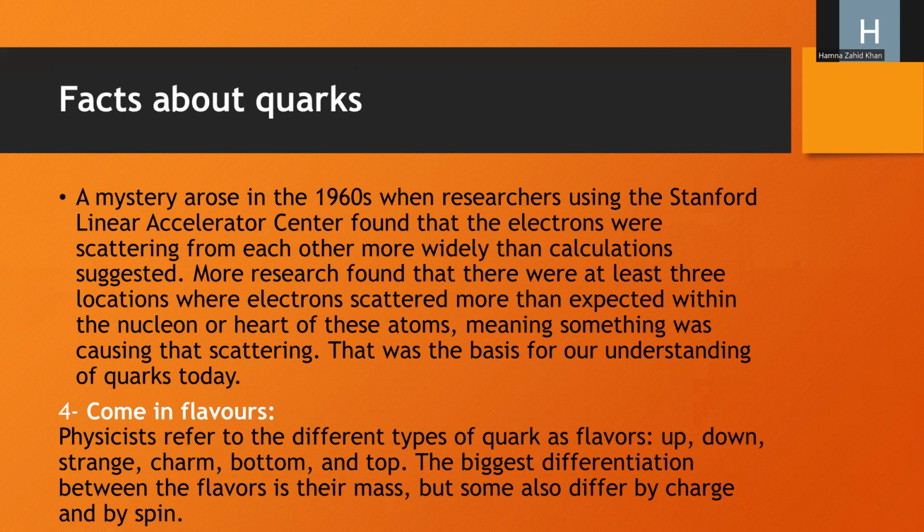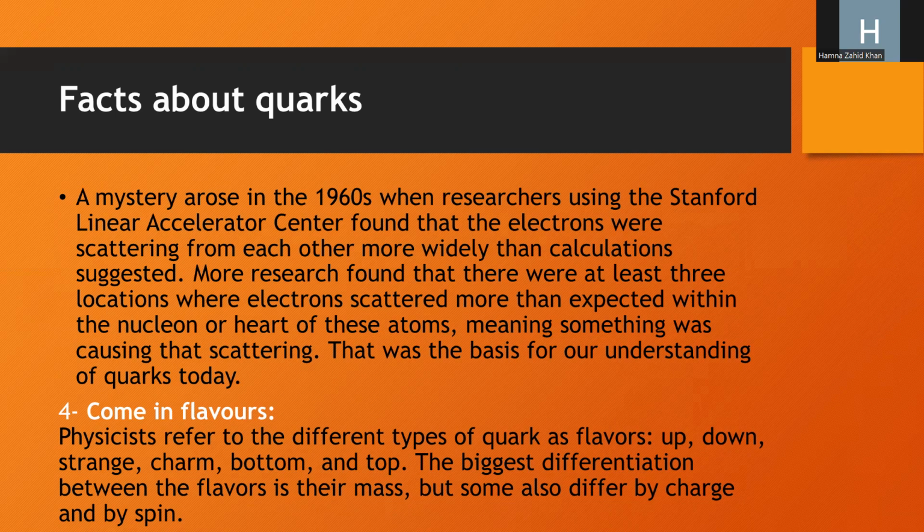Second, fourth point: quarks come in flavors. As we discover in physical properties, mass, electric charge, and color, they are the common flavors. Physicists refer to different types of quarks as flavors: up, down, strange, charm, bottom, and top. The biggest differentiation between the flavors is their mass, but some also differ by charge and by spin. These are the 6 flavors: up, down, strange, charm, bottom, and top.